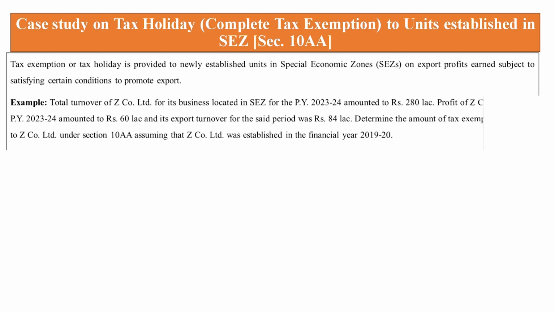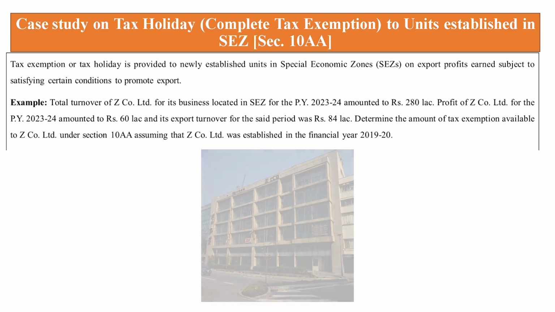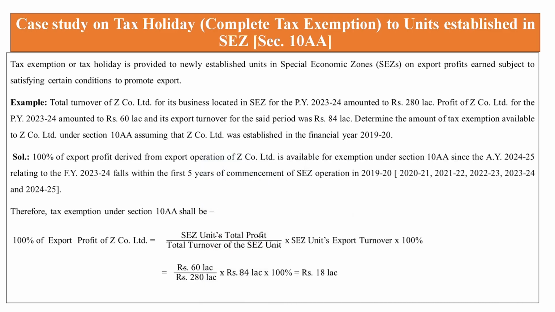Here is an example. The turnover of Z Company Limited for its business located in SEZ for the previous year 2023-24 amounted to rupees 280 lakh. Profit of Z Company Limited for the previous year amounted to 60 lakh and export turnover is 84 lakh. Discuss the amount of tax exemption available to Z Company Limited under section 10AA, assuming Z Company Limited was established in the financial year 2019-20, that is, after 2005 but before 1st April 2021.